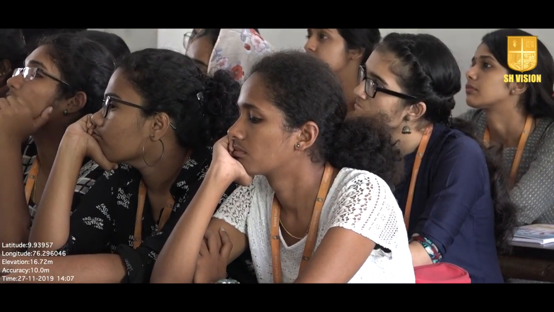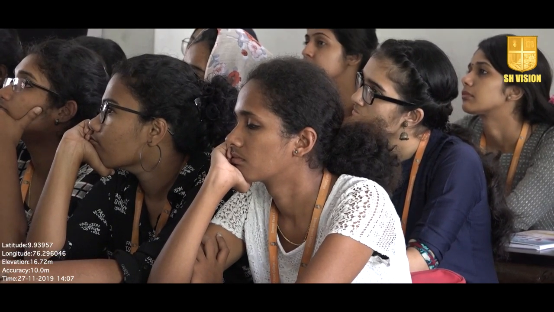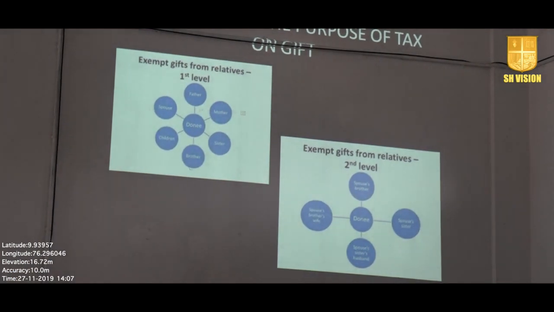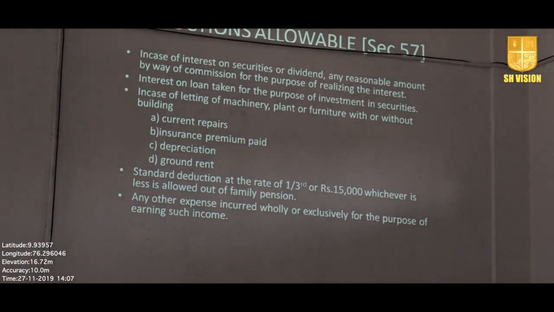That is divided into first level and second level. First level is your immediate relative, that is your father, mother, sister, brother, children or spouse. If you receive money from your immediate or first level relative, that is exempted, you don't have to pay tax. And the second level is not your immediate relative: spouse's brother, spouse's sister, your grandfather, spouse's sister's husband, like that. It goes into the second level, and that is also exempted from income from other sources.